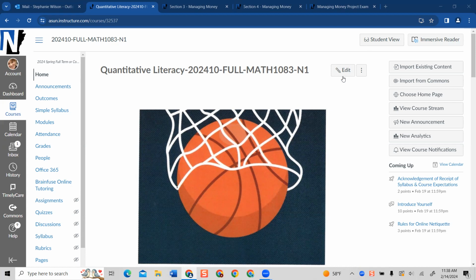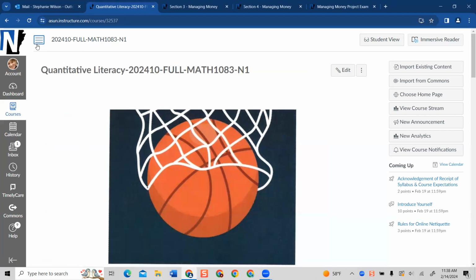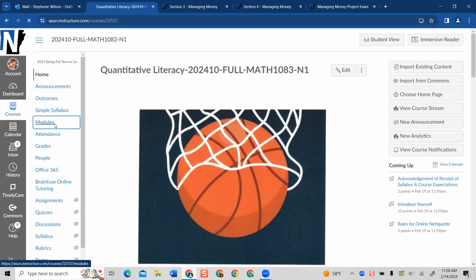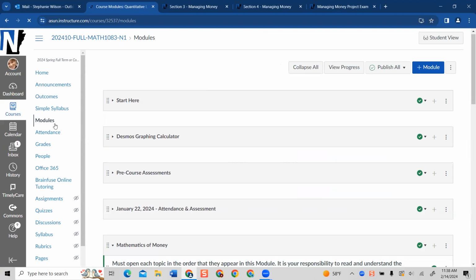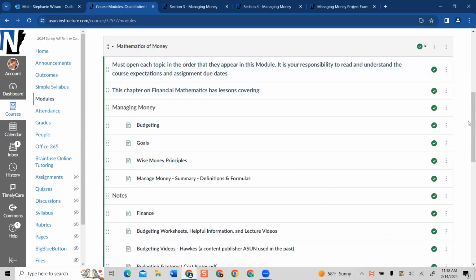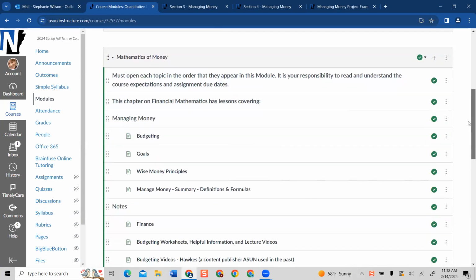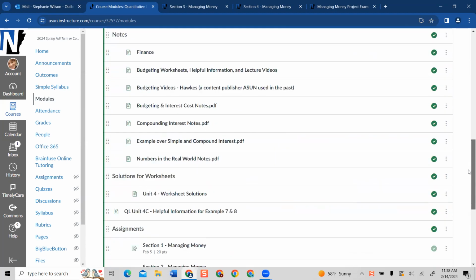When you log into Canvas in our course shell, you'll see the home page. Come over here on the left-hand side and click on modules. If for some reason you don't see that listing, just click on these three bars, click on modules. And today's assignment is going to be found in the module called Mathematics of Money. And we're going to scroll down.